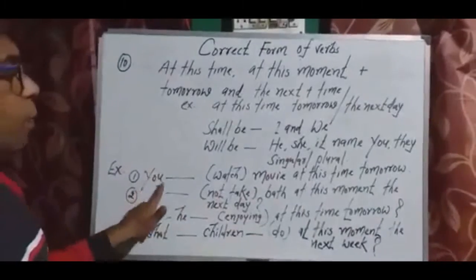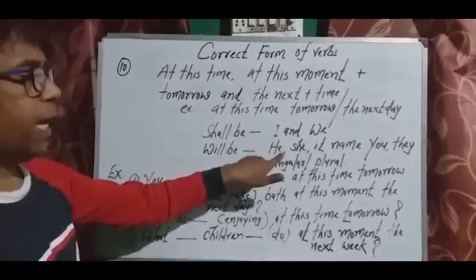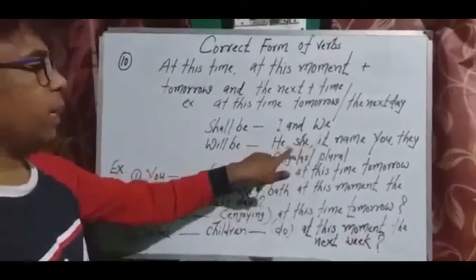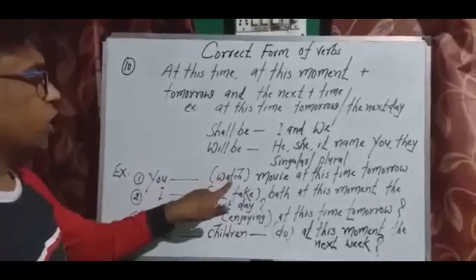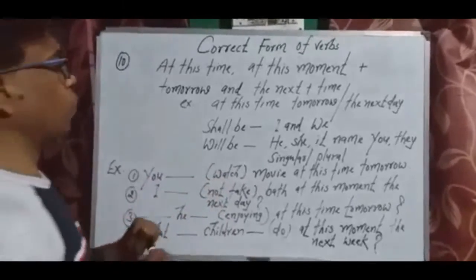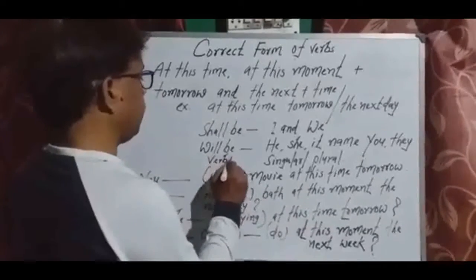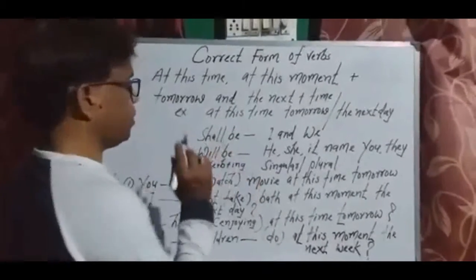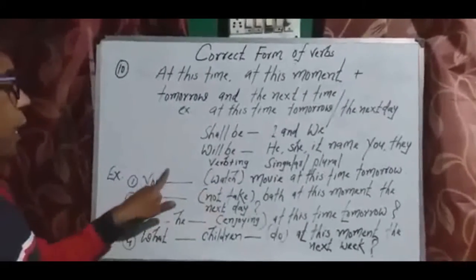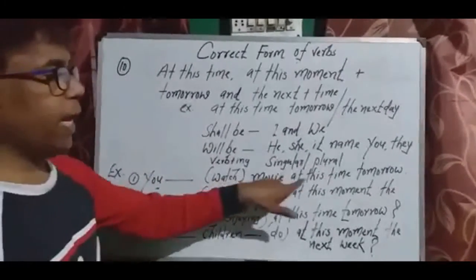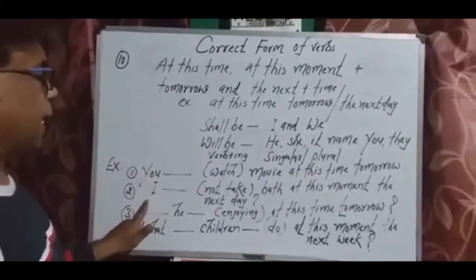You. Now you belong in singular and plural category, means in the category of he, she, it, name, you, they. You will have to apply will be. So you will be watch. Along with watch you will have to apply verb plus ing. So apply ing with watch, means you will be watching movie at this time tomorrow. Clear?